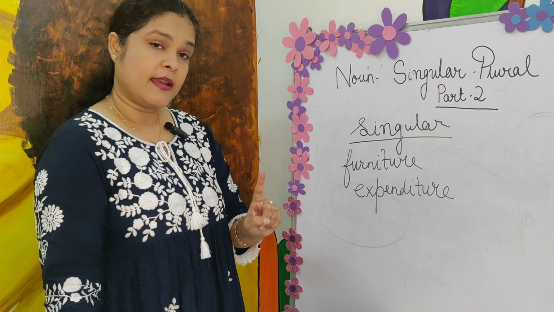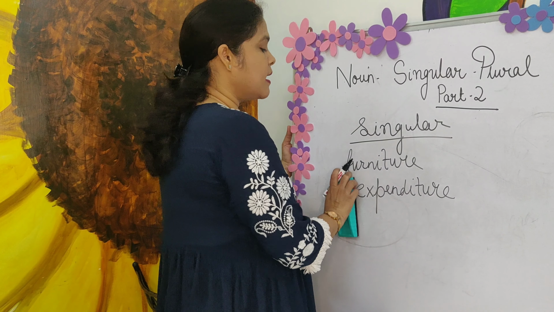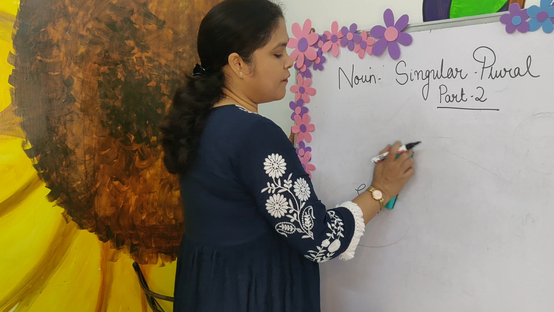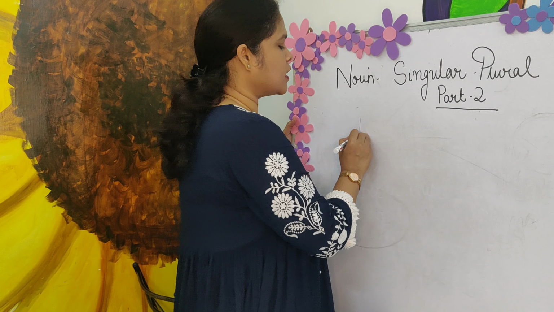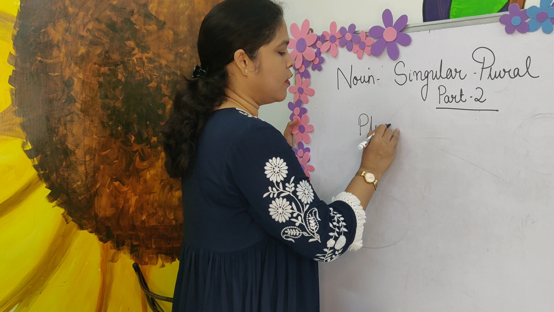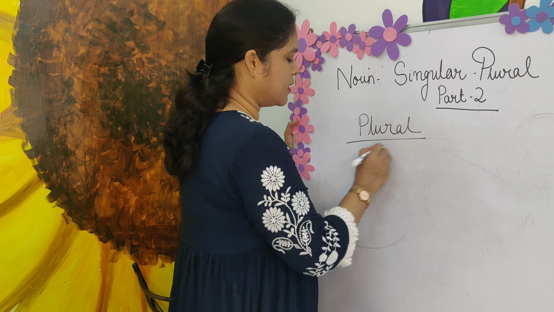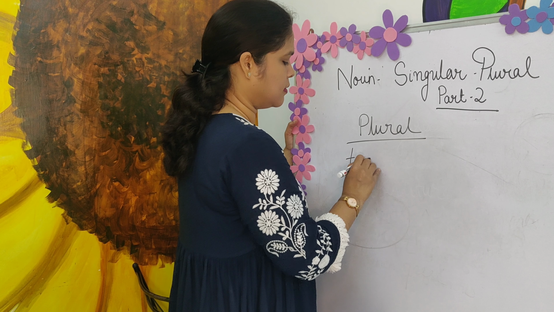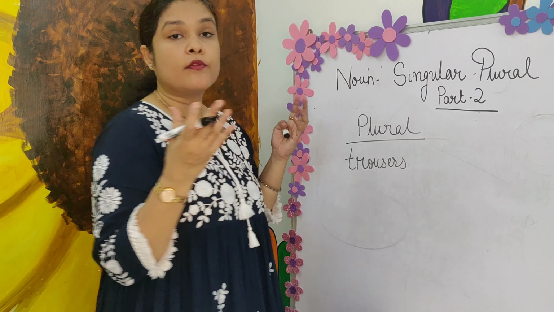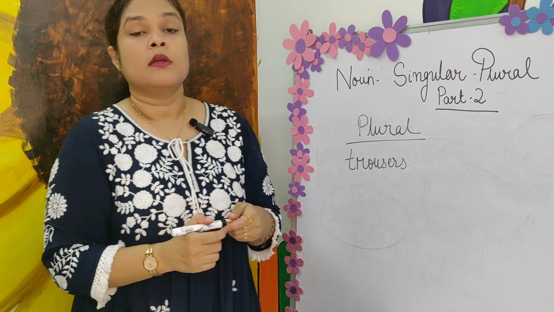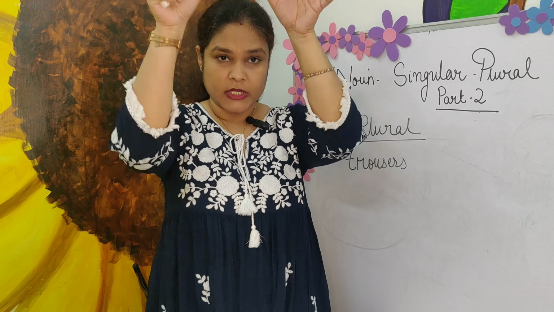Okay. Then there are certain nouns or words which are always in plural form. They do not have a singular form. For example, trousers. What is a trousers? It's a pair of clothing, right? Which has two parts.